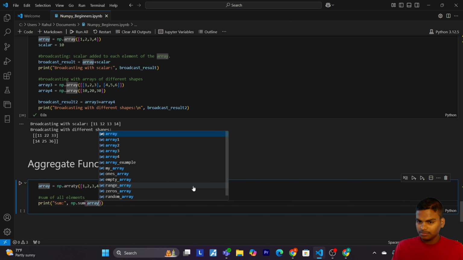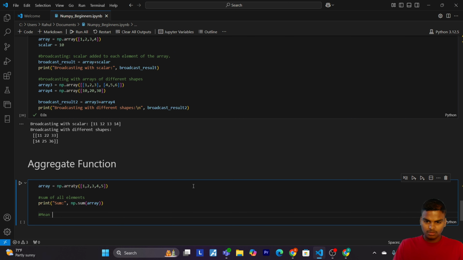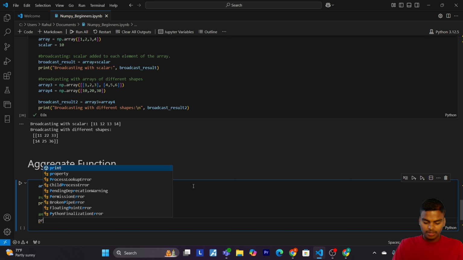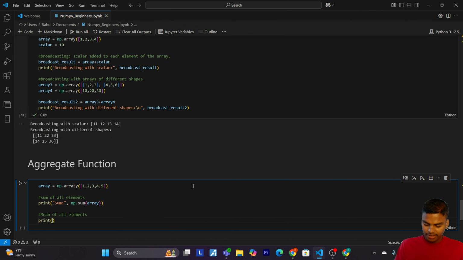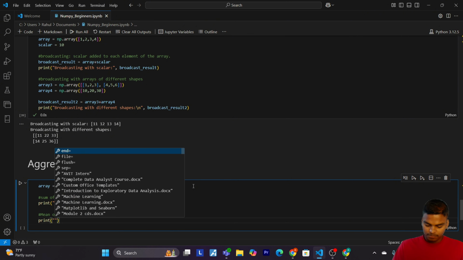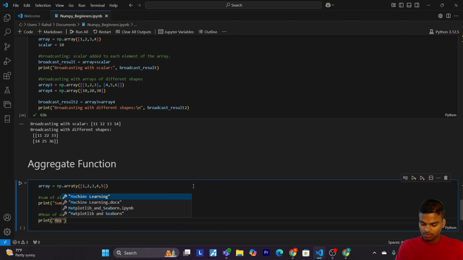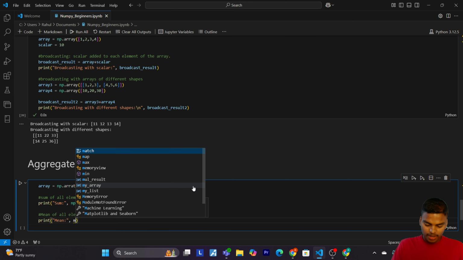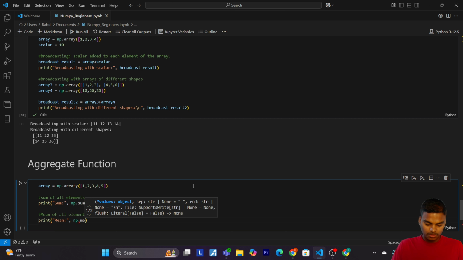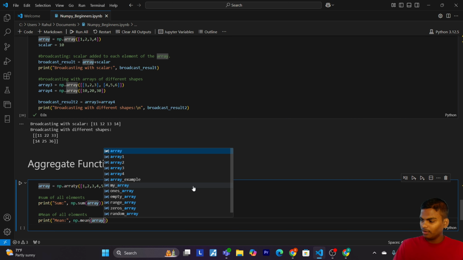Now print the mean of all elements. So print mean, np.mean of the array.